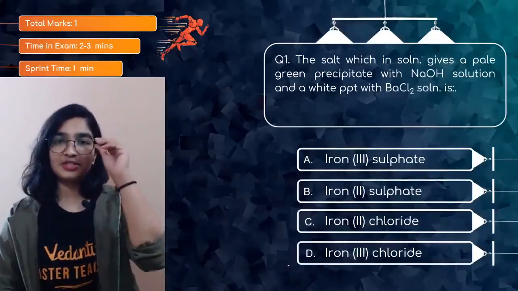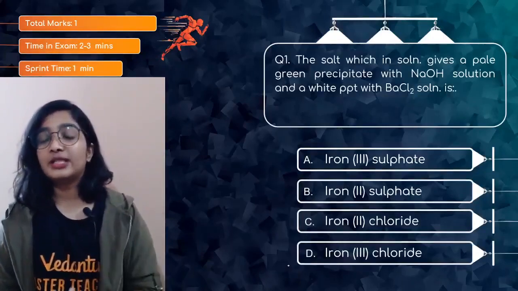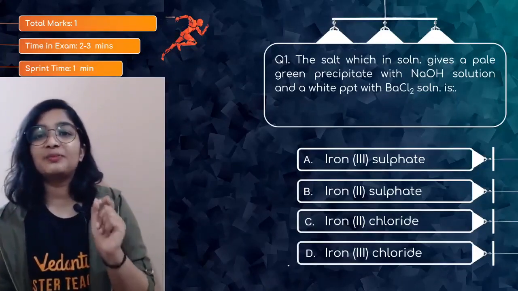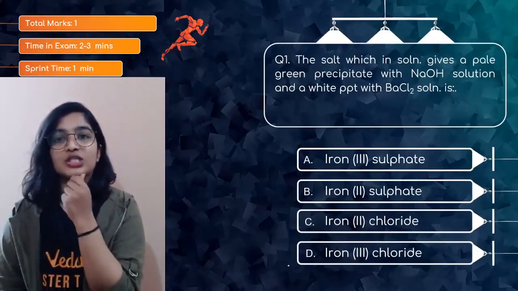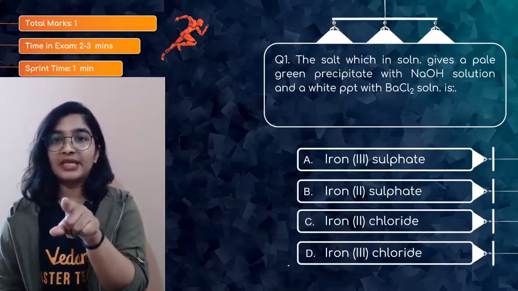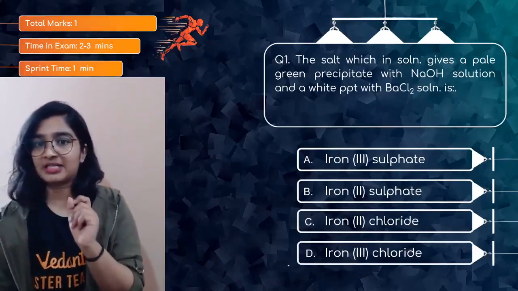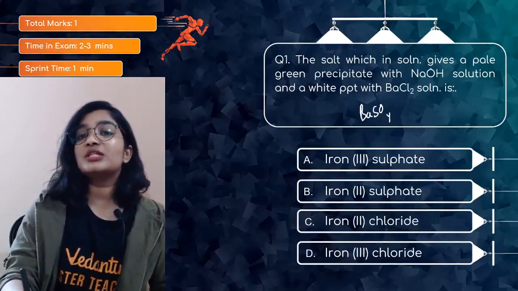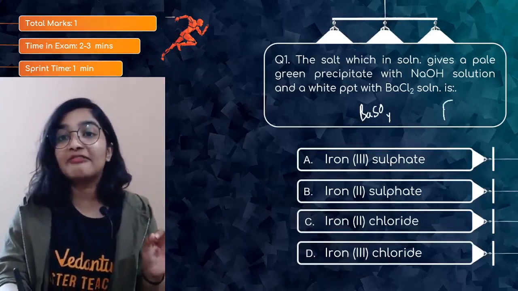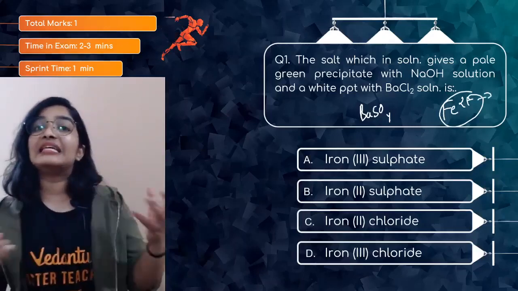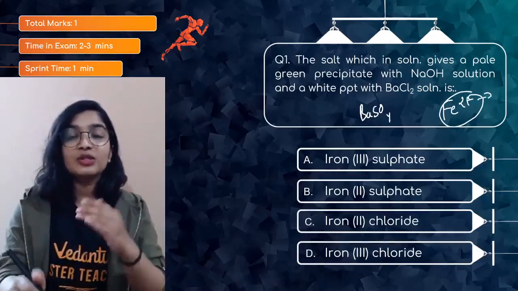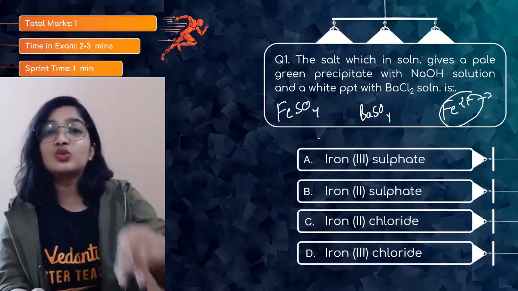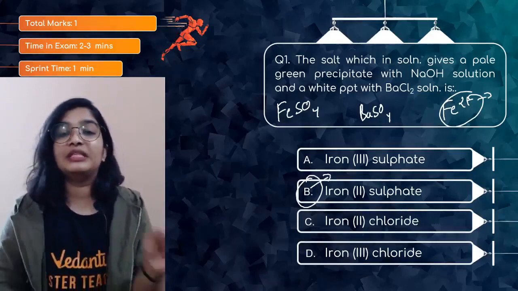So here is our first question. The salt which in solution gives a pale green precipitate with NaOH solution and a white PPT with barium chloride solution. Okay. So obviously BaCl2 plus it should have sulfate, right? So that you will get BaSO4, which is a white precipitate. And the salt which in solution gives a pale green precipitate, we all know Fe2+ gives that pale green precipitate. So if I combine both, Fe2+ and SO4 2-, I'll get FeSO4, that is iron 2 sulfate. So option B will be the right answer.